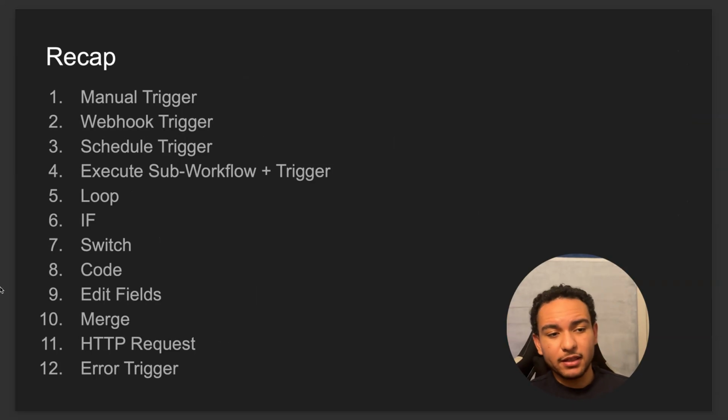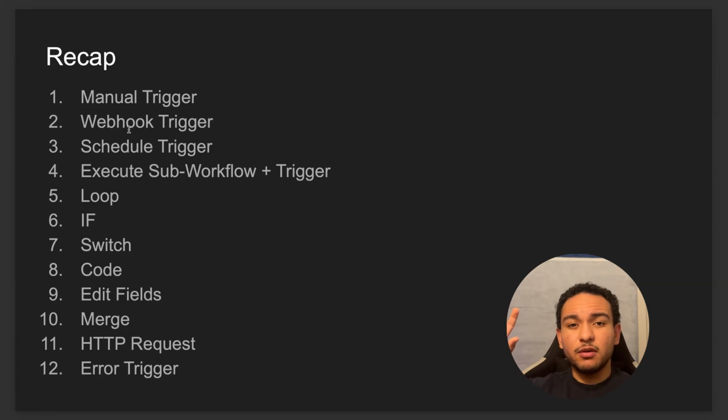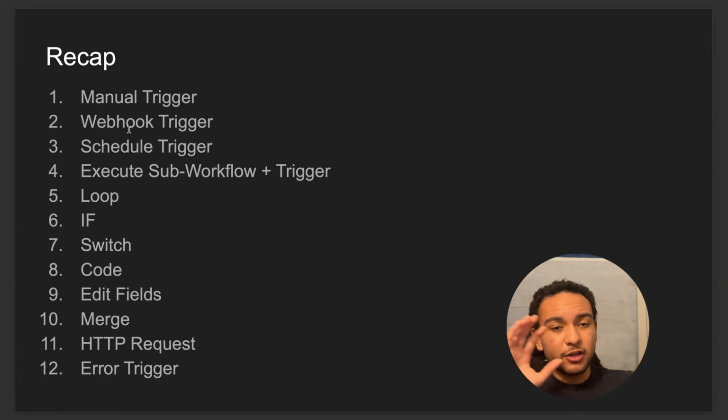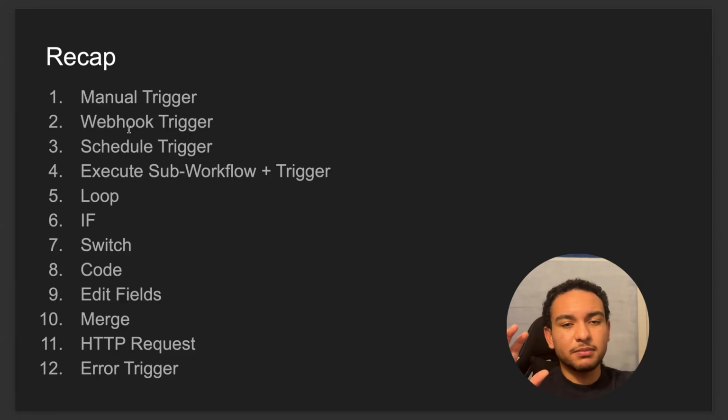Just for some recap, we have the trigger, the simplest trigger. This trigger is used for testing or for one-off runs. You just click execute workflow and the workflow executes. Here for the webhook, again, remember the antenna. This one's gonna be waiting to catch a signal. Anytime you use the production URL that it contains, you use that to send it to the service anytime it wants to send out data. If somebody submits a form or something happens and it gets triggered, it's gonna send that data through that URL, and this webhook's gonna catch it, grab that data, and then proceed with the automation that you build.